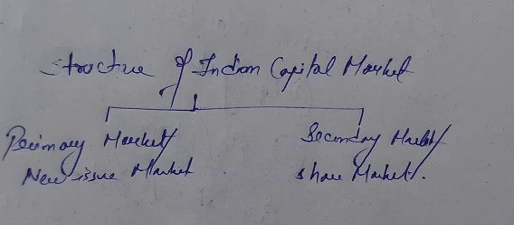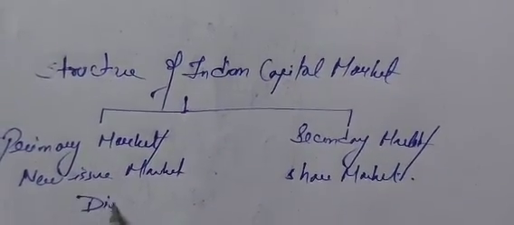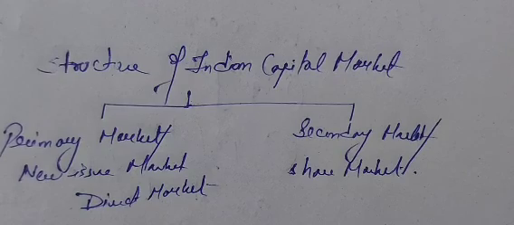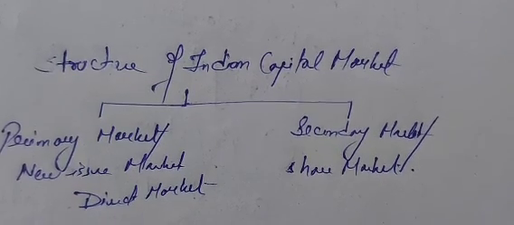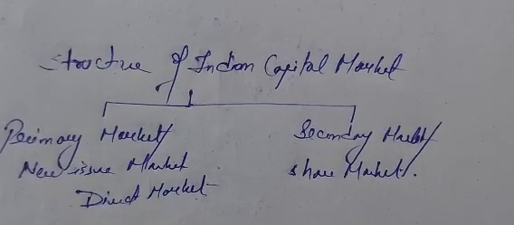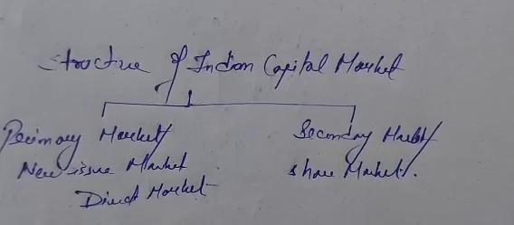Clear? So this is providing a direct market, because it is arranging the mobilization of direct savings. Yes or no? We can call this a direct market. Why direct market? Because this is helping in mobilizing savings directly, means the movement of the saved amount from the savers to the borrowers. So this is called the direct market.